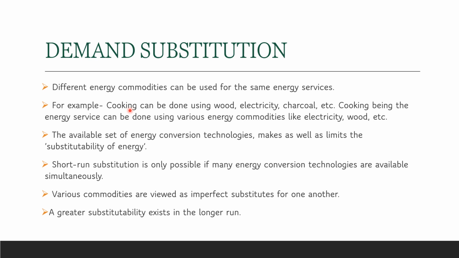So cooking being an energy service can be done using various energy commodities. Let's say that tomorrow the price of electricity is going to rise or has risen. Then we can go for other energy commodities like gas, which would be cheaper than electricity. So with the change in price, we can actually shift the commodities.